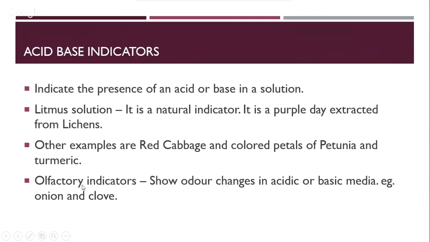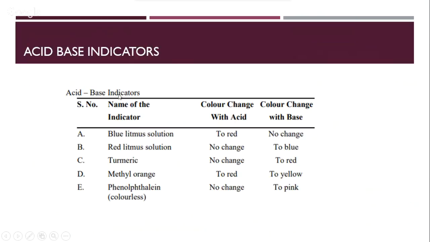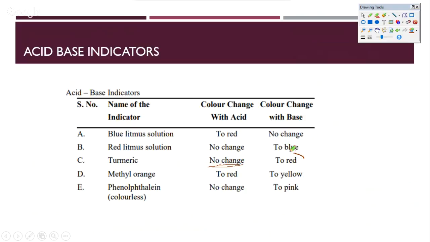Now let's look at the most common color changes. If you look at the litmus, we have seen just a minute ago that blue litmus changes to red in acids, and red litmus changes to blue in bases. So blue will remain blue and red will remain red in base and acid respectively. If you look at turmeric in acids, it has no change. But in base it actually turns red. Okay, so this is very surprising. It's exactly opposite to that of litmus coloration. In bases it is red.